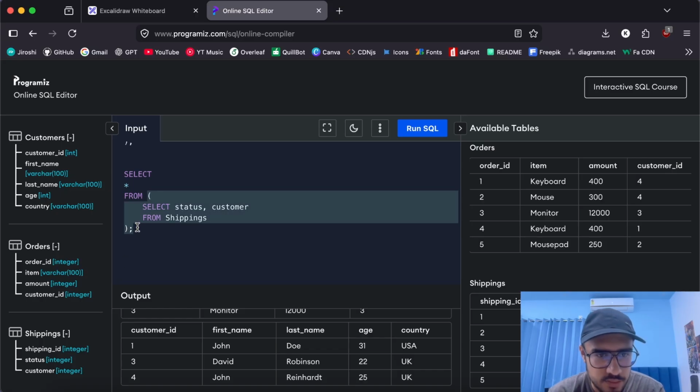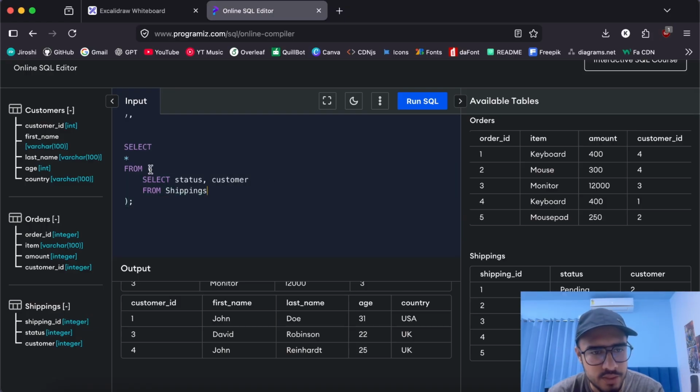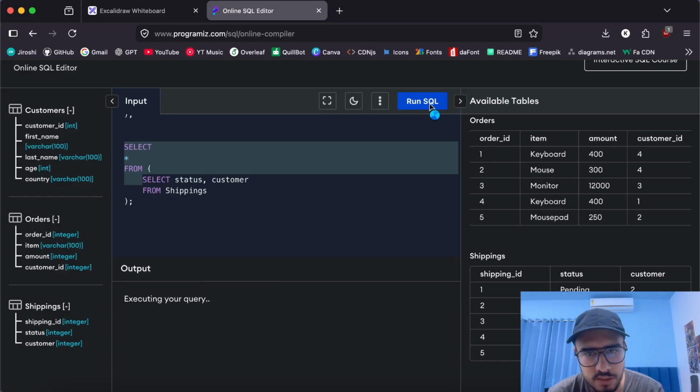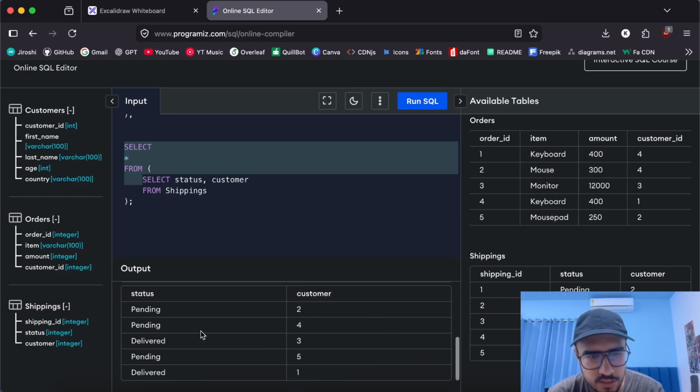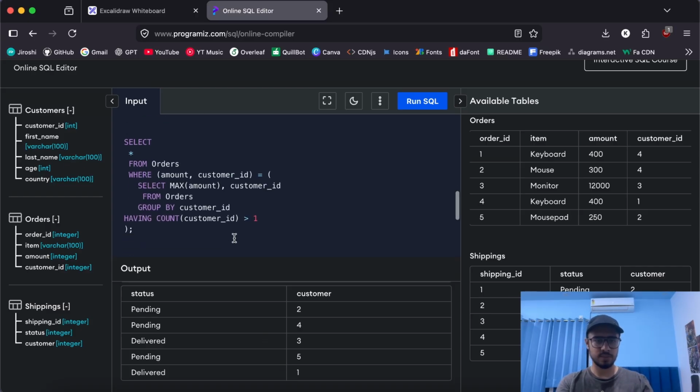So here this generates all the status and customers from the shipping table, which is here, and whatever is generated here, everything is selected by the main query. When I run the SQL, I'll get these two columns with all the rows as I expected. We got status and customer as I selected in the subquery, and we selected all in the main query, so we got everything.